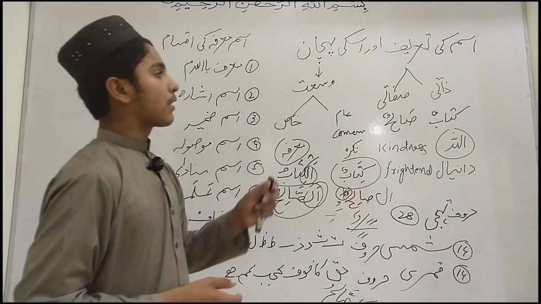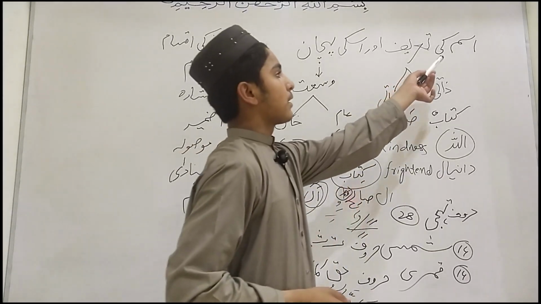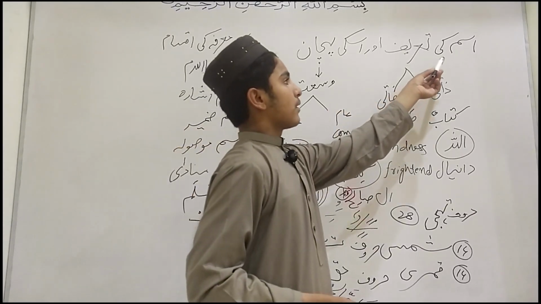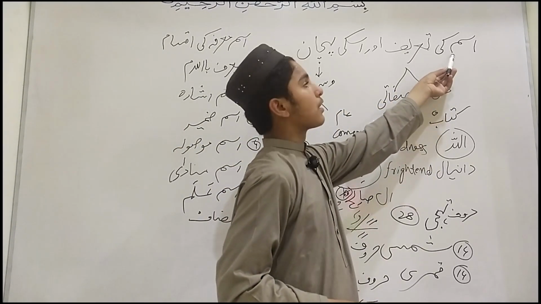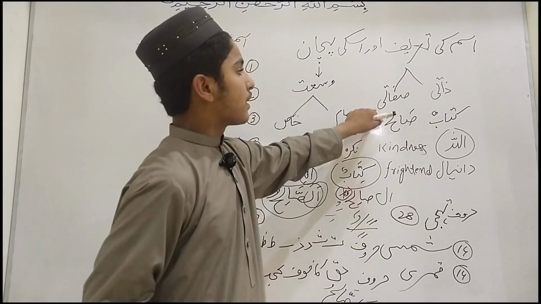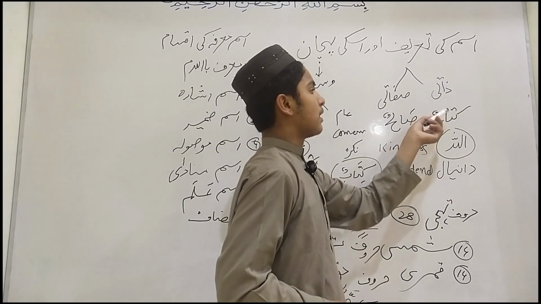This is our topic of today, and I am describing a summary of this. First is ism: the name of a person, place or thing is called a noun, and the word used for ism in English is noun. It has two types. The first is personal and the other is the adjective noun. Personal noun is known as zati ism in Urdu.